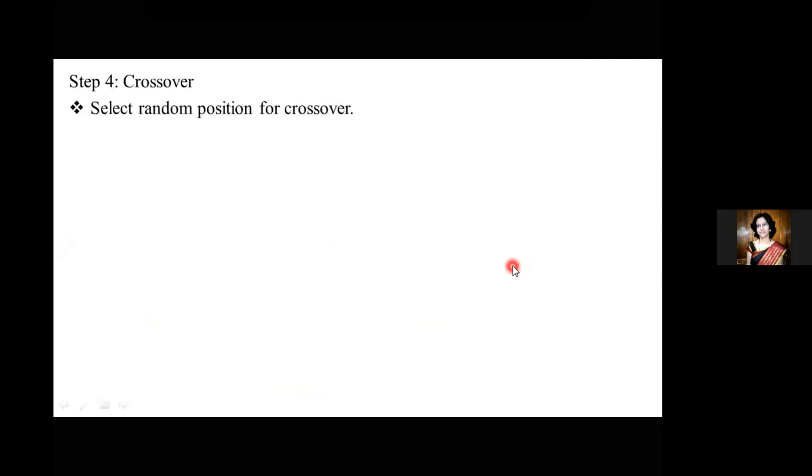Now coming to the fourth step. The fourth step is the crossover. How crossover happens is we just select one random position and do crossover for it. I'll give an example of how that actually happens. We have taken an example of 2 random strings. This is not related to the sum, but just some random numbers in binary form. I'll select this point, as you can see the red mark, that is one crossover point after 3 digits, after 3 bits of the binary number for the first one, and for the second one also I've taken this as a crossover point.